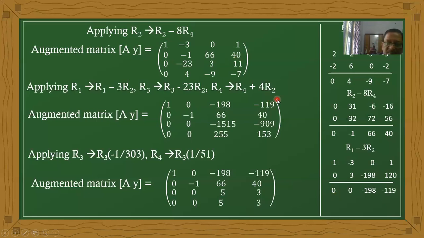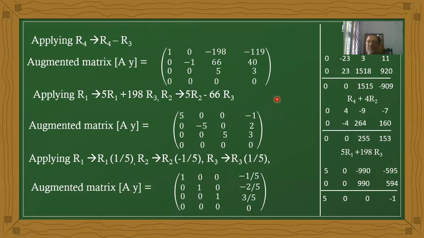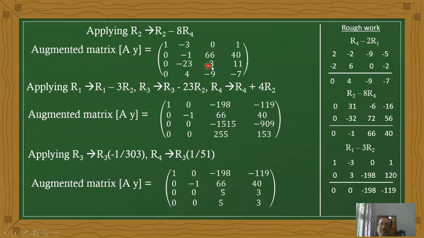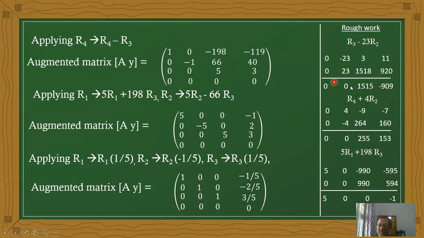Okay, now next row, rough work. What here now? R3 minus 23 R2. What is the R2 value? 0, minus 23, 311. Okay. Now multiplying with 23. 23 into 1, 23. 23 times minus 66, 1518. 23 times 40. Here.